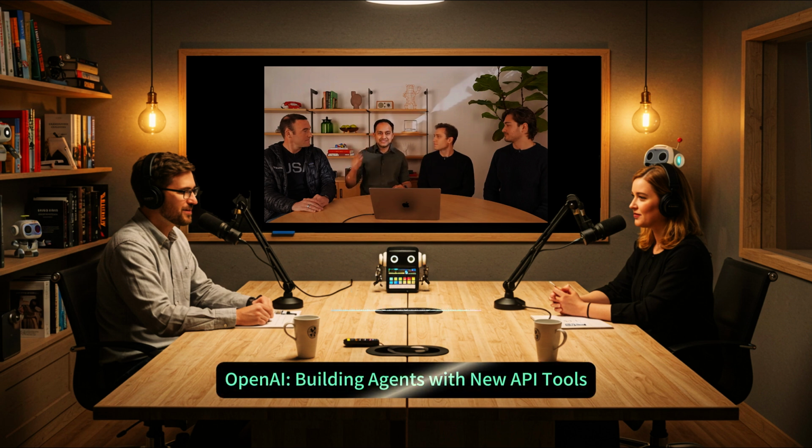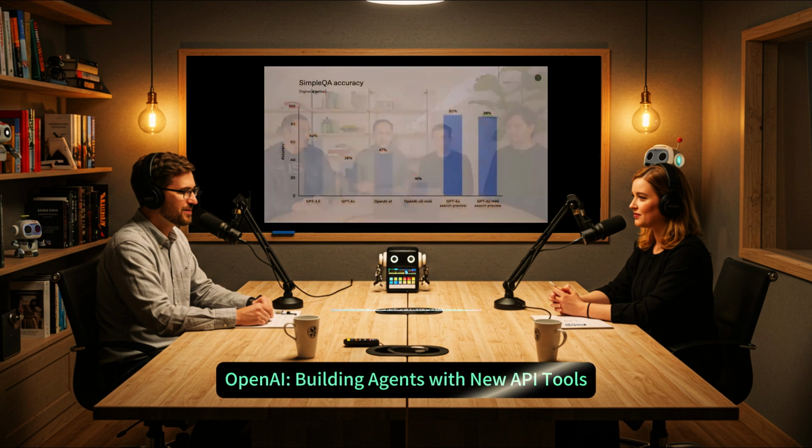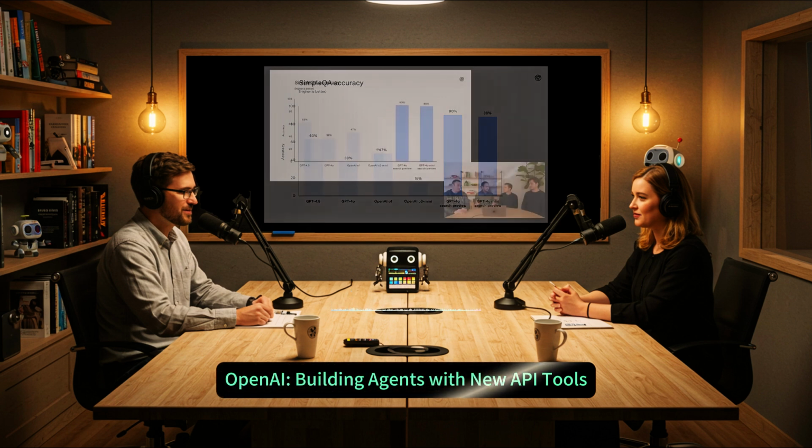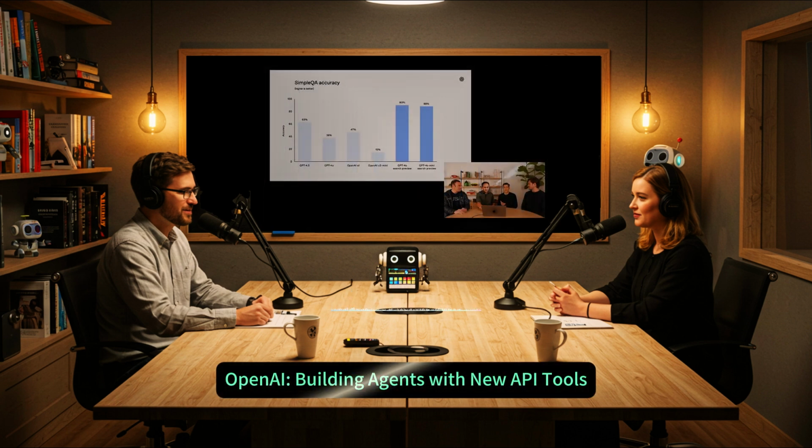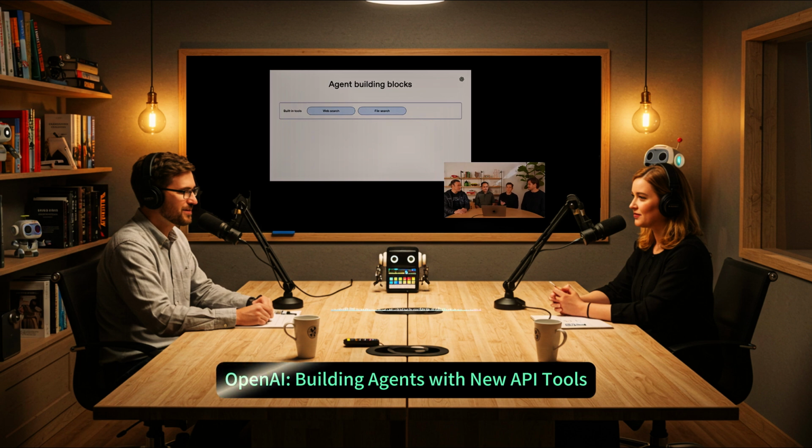I understand your concern, but OpenAI has built in some important safeguards. For example, the file search tool now has metadata filtering, which means you can control which files the agent can access based on their attributes. So I get to decide what's off limits. Exactly. That makes me feel a little better. So I'm not giving the AI free rein over all my data. What's the last tool that rounds out this trio?